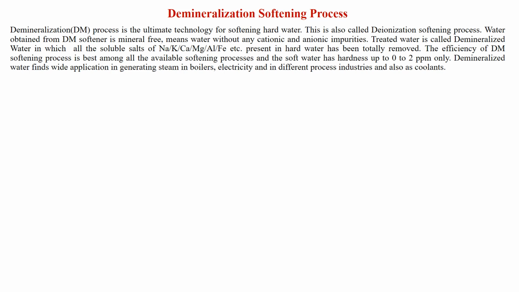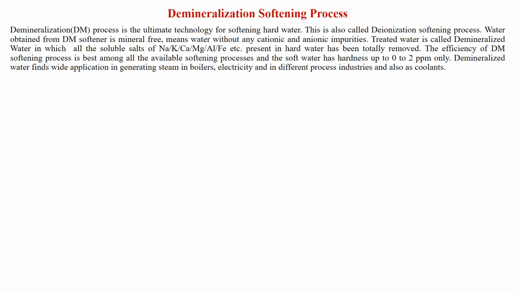Water obtained from DM softener, that is from demineralization softening process, is mineral free, means water without any cationic and anionic impurities. Treated water is called demineralized water, in which all the soluble salts of sodium, potassium, calcium, magnesium, aluminium, iron, etc., which are commonly present in hard water, has been totally removed. The efficiency of DM softening process is best among all the available softening processes, and the soft water has hardness up to 2 ppm only.